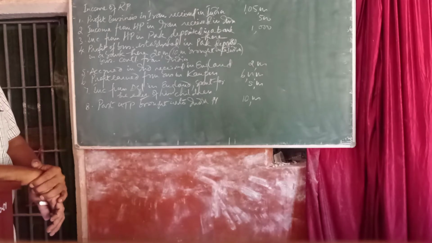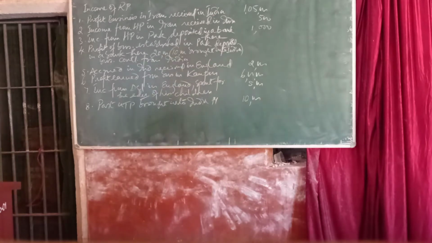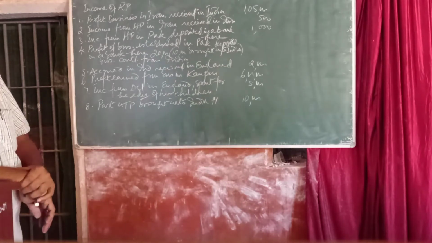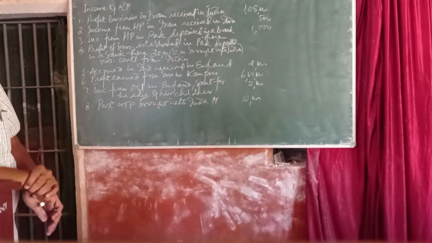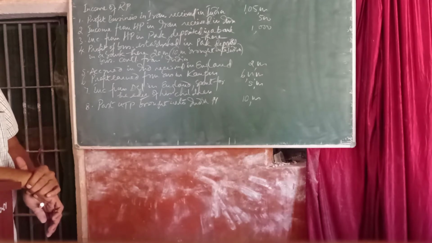In the hands of an ordinary resident, the following incomes are taxable: income received or deemed to be received in India, earned anywhere; income earned or deemed to be accrued in India, received anywhere; and income earned and received outside India is also taxable in the hands of an ordinary resident.